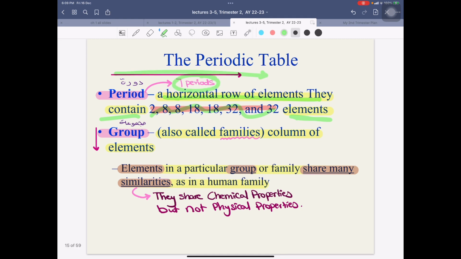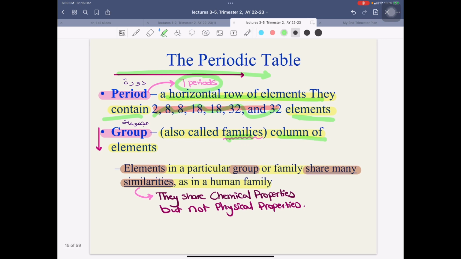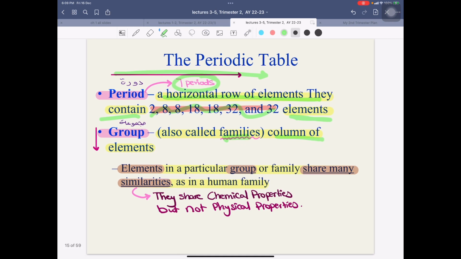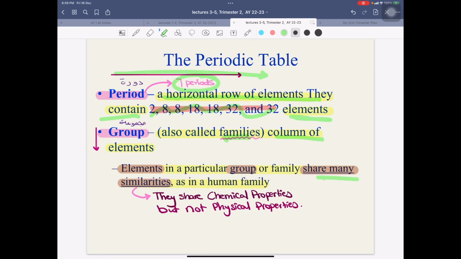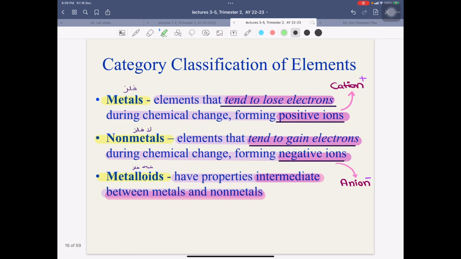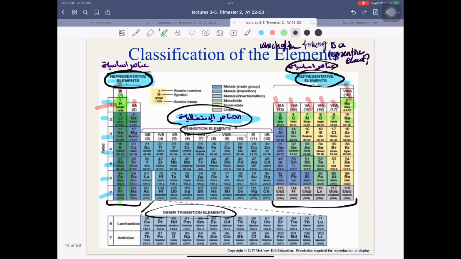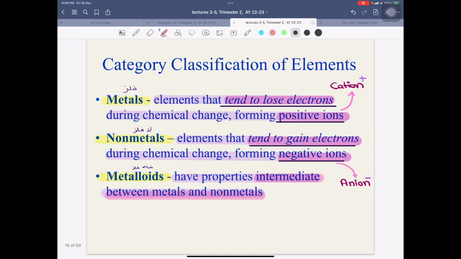After that we have the group. They're also called families, which are columns of elements. However, I need to know that elements in the same group share many similarities. They share chemical properties but not physical properties. They share chemical but not physical. This is what I need to understand from here. After that comes the classification of elements. I said I classified the periodic table into representative elements, transition elements and others. But now I want to classify the elements themselves, into categories. We have metals, non-metals, and metalloids, meaning semi-metals.